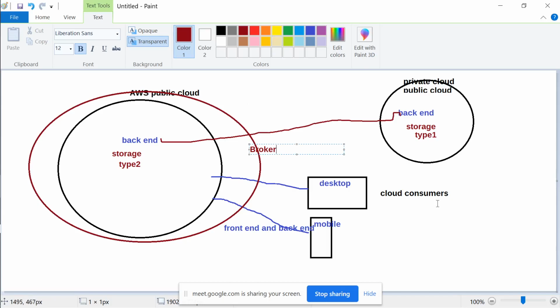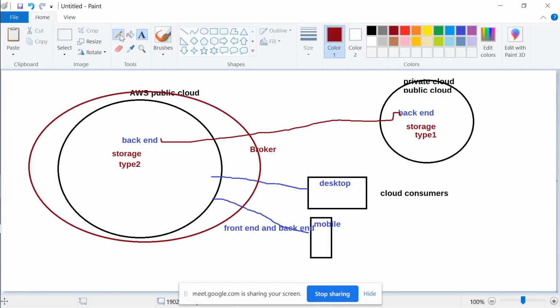What this broker actually does is make the connections and the conversions as necessary. So directly you're not reaching the cloud; before that, the broker will see who is contacting the cloud and for what reasons.